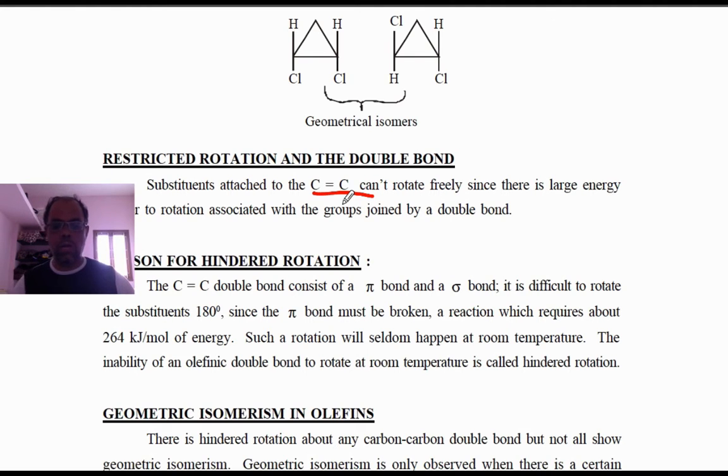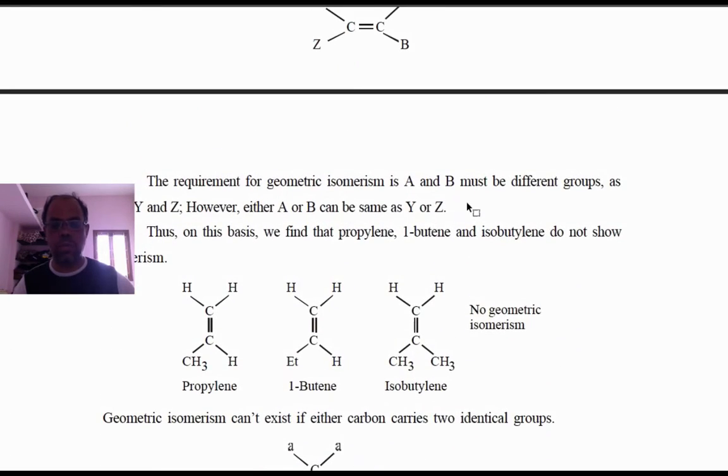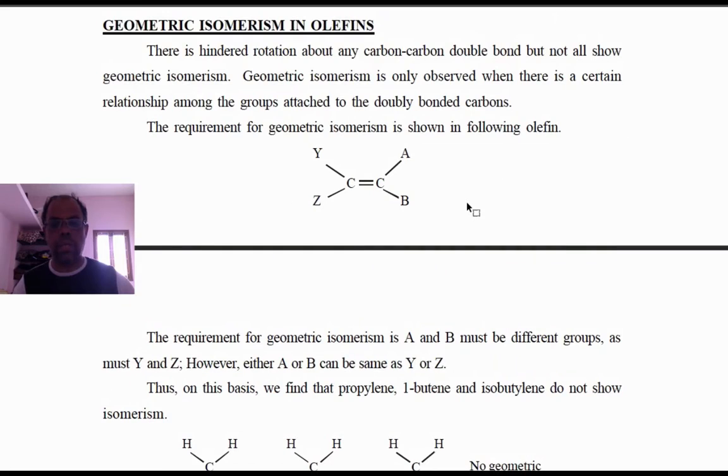Now, according to our syllabus, we have geometrical isomerism in various options. You see here, with the double bond, the compound can carry four different groups, and if any one group is similar, you can say it is cis or trans.